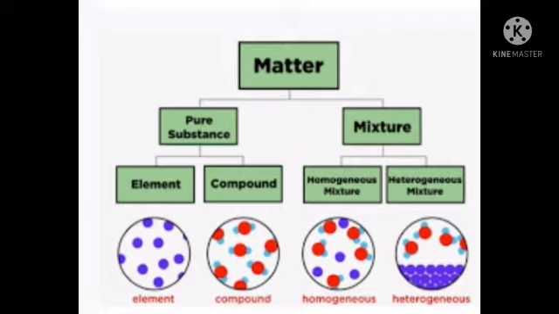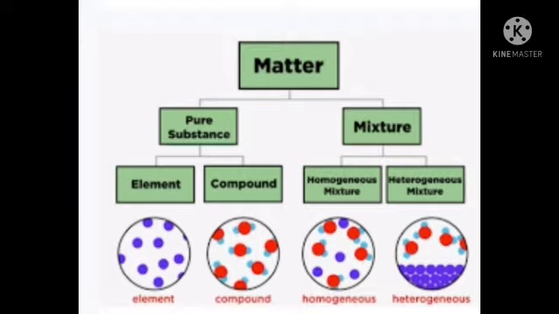Now, pure substances again are classified into two, that is element and compound. Then what is that element called?